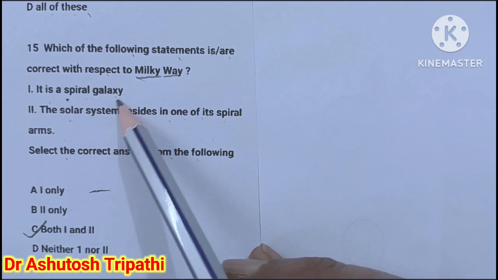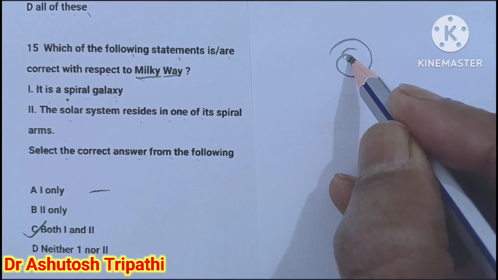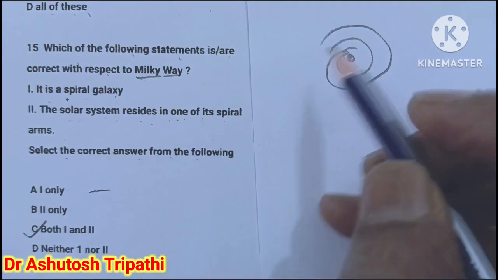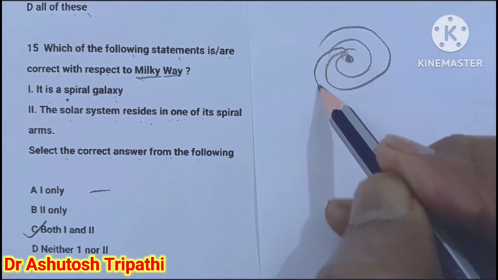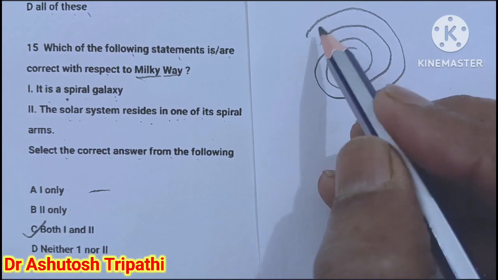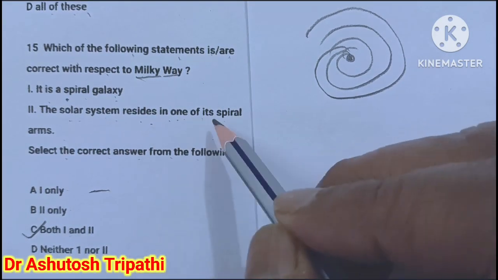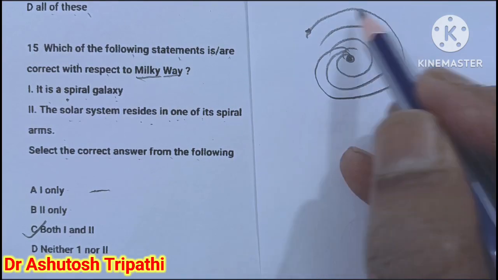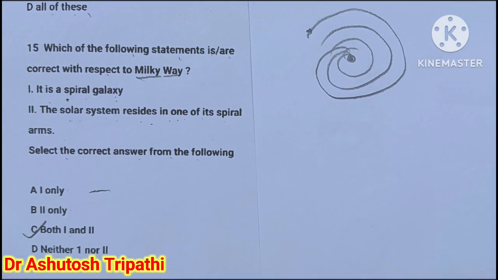It is a spiral galaxy. Spiral galaxy means like that. And the solar system resides in one of its spiral arms. These are the arms of the galaxy, and our solar system is found on the outer part, and in Hindi the Milky Way is known as the Mandakini galaxy.